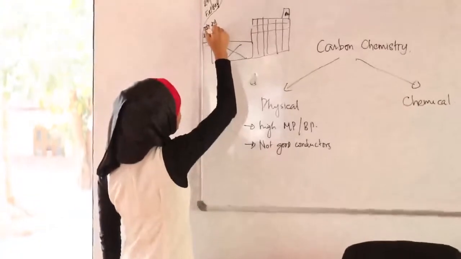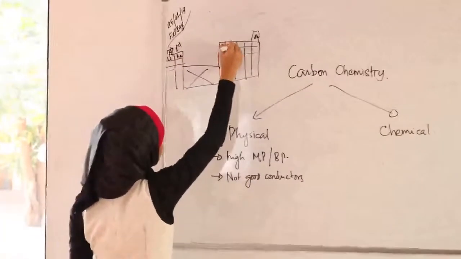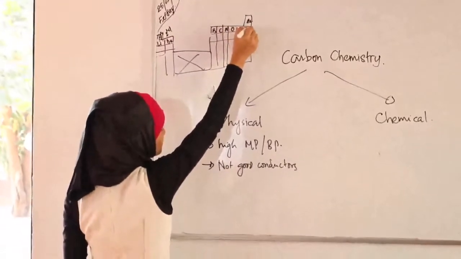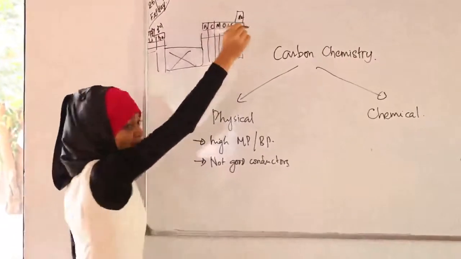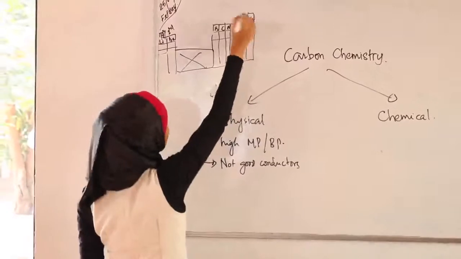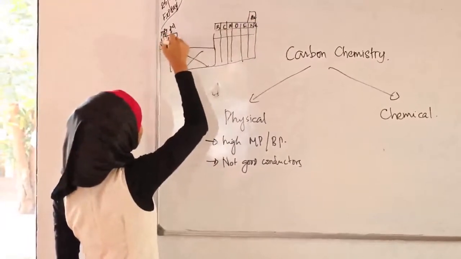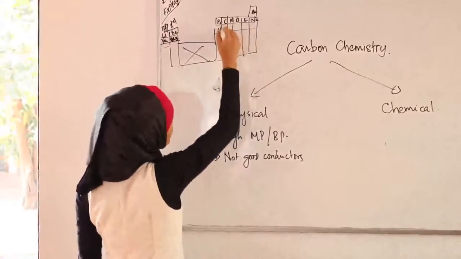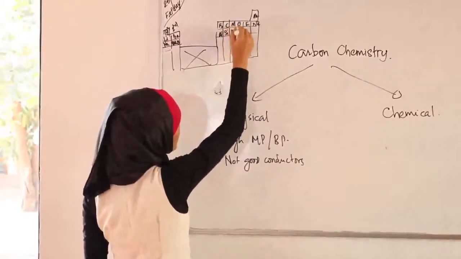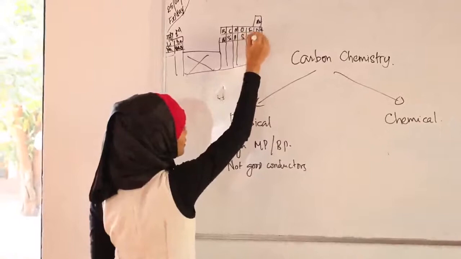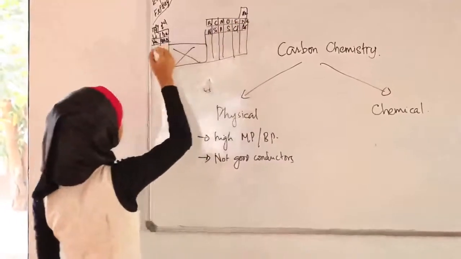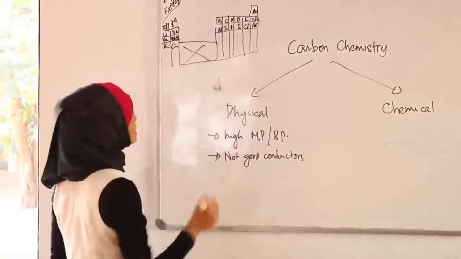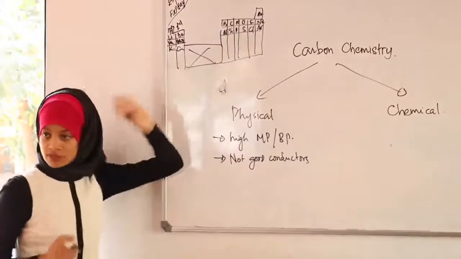Beryllium. Boron. Carbon. Nitrogen. Oxygen. Fluorine. Neon. Sodium. Magnesium. Aluminium. Silicon. Phosphorus. Sulfur. Chlorine. Argon. Potassium. And? Calcium. Okay, if you know this much, you're good.